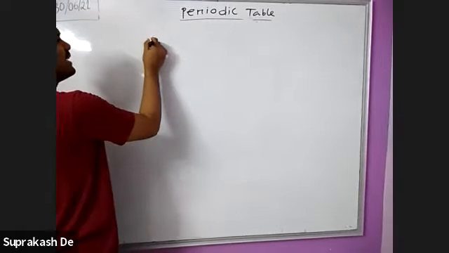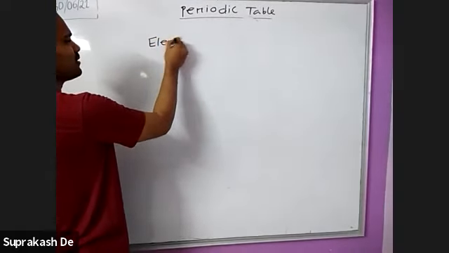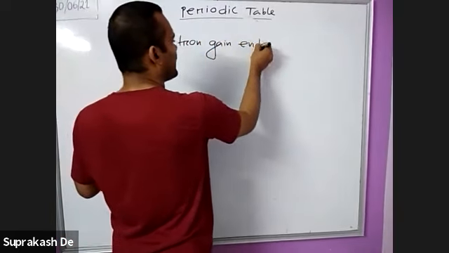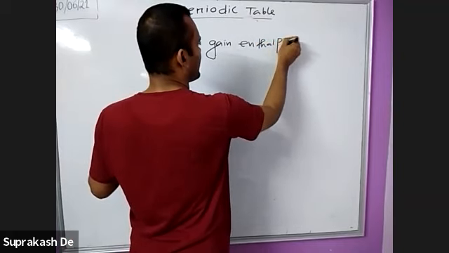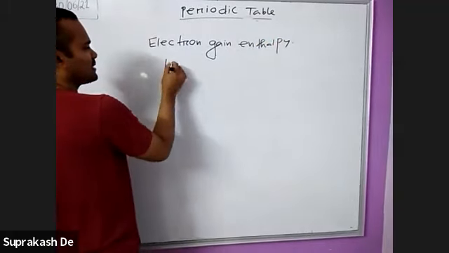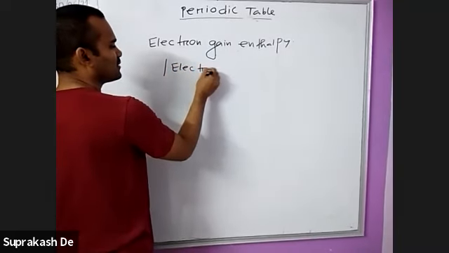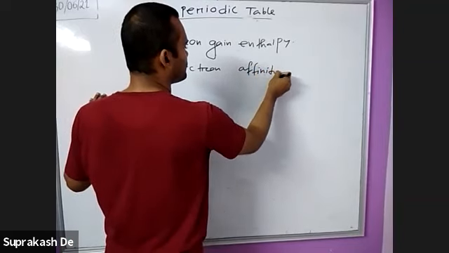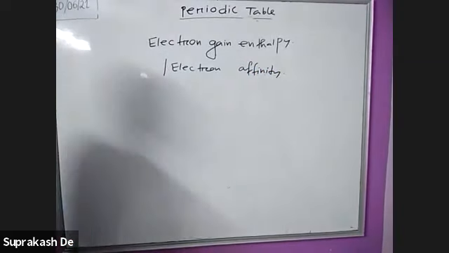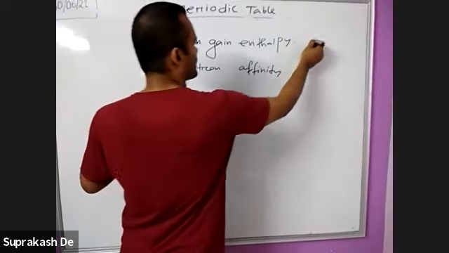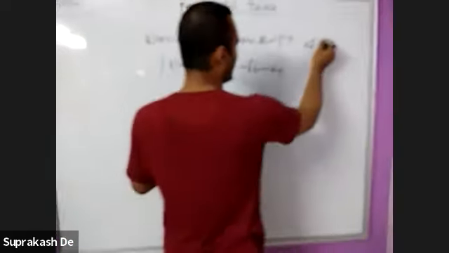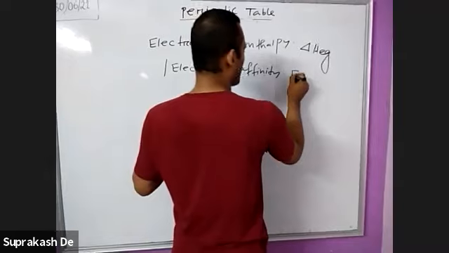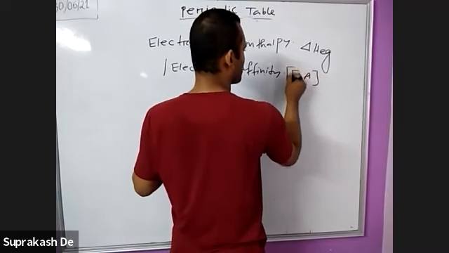The next topic is called electron gain enthalpy. This is also called electron affinity. Electron affinity or electron gain enthalpy, the short form is delta H EG. This is called electron affinity.